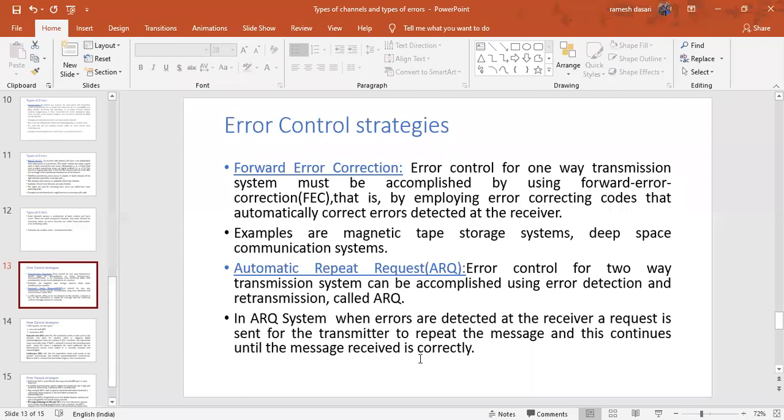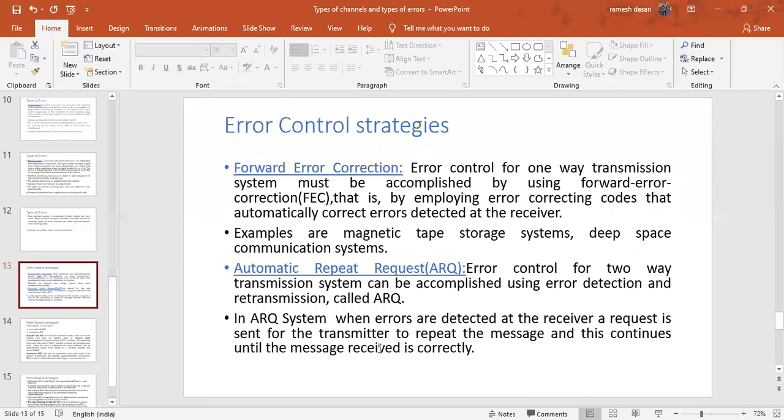That is automatic repeat request. Is it clear? Whenever the received code word has an error, the receiver automatically sends a request to the transmitter, and the transmitter retransmits the message. It continues until the message is received correctly.